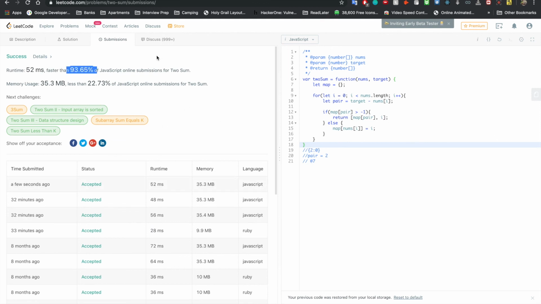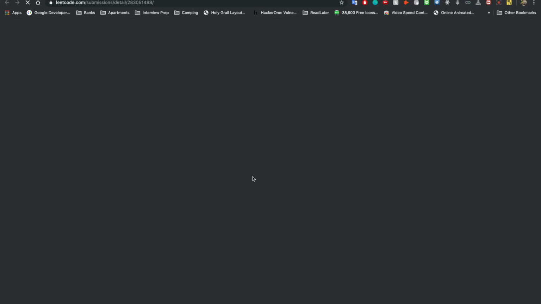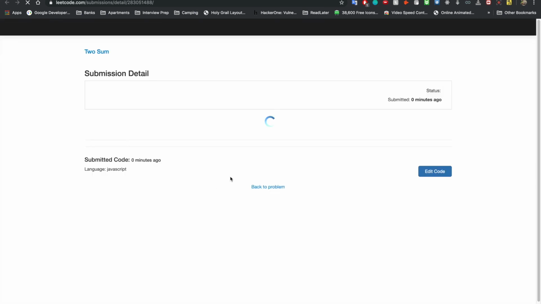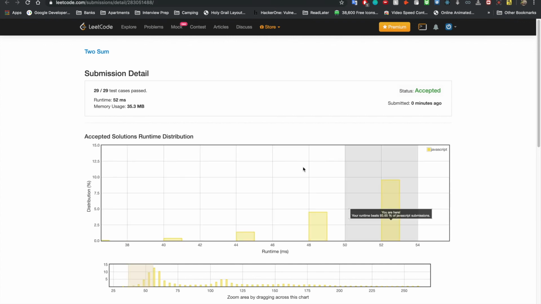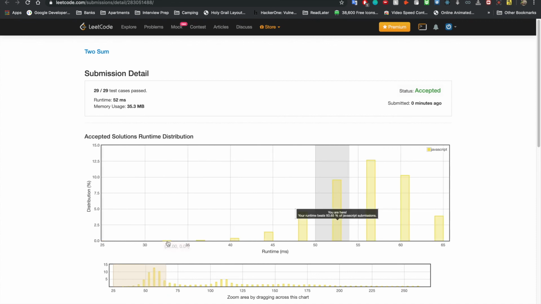And if you are taking way too long, always go into the details here. What will happen is you get to see everybody's solution, and you get to see the best ones. And if this is hard to click, just go to this bottom window and click and drag. Or actually, where do I click and drag? You used to be able to click and drag, but now you can't. Oh, I know, this page is still running. Okay, there we go. Yeah, you can click and drag on this small one to look at the subset, and it'll be a lot easier to click.